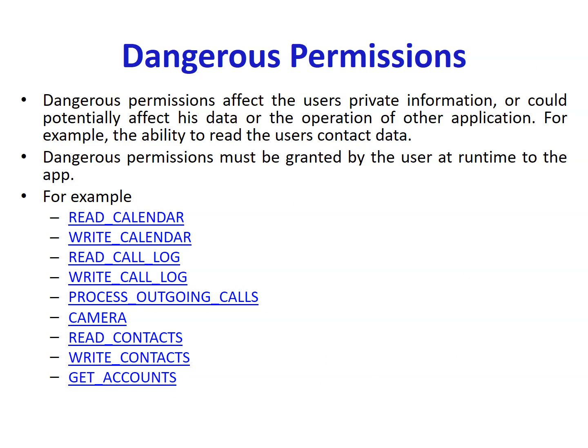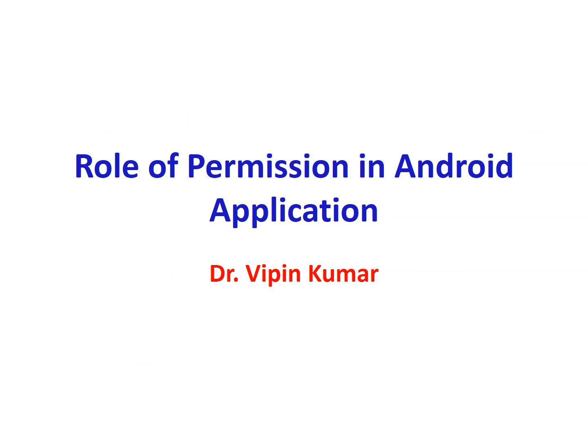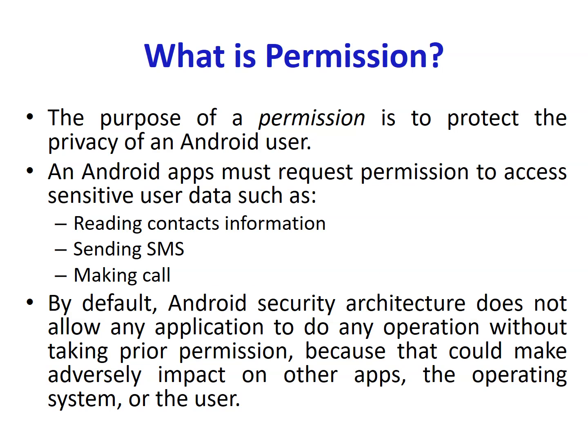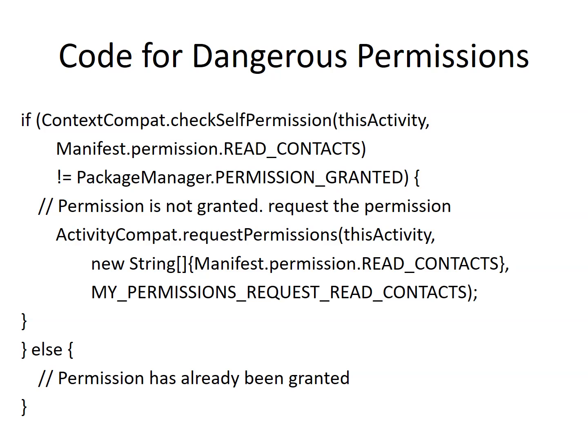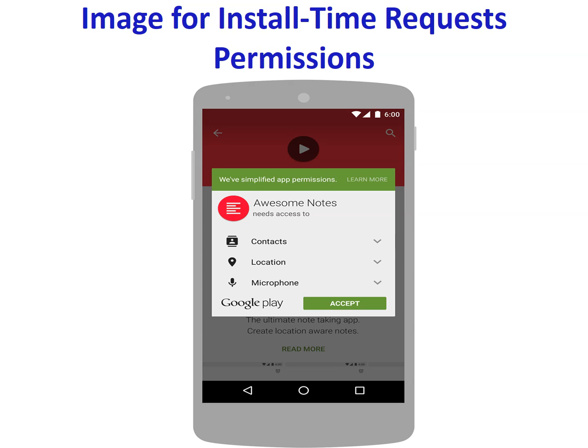So this is the whole mechanism, the role of permission in Android, by which we can understand that it's not easy in Android to make any application that can steal your information or do some harm. So before writing any code, we first need to take permissions. So this is all about permissions, and if you have any query, feel free to ask. Okay, bye till then.